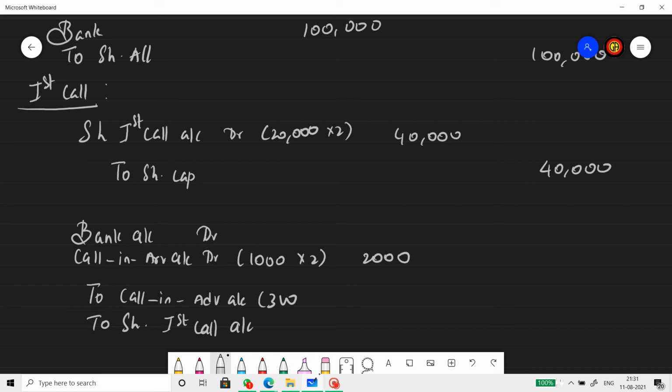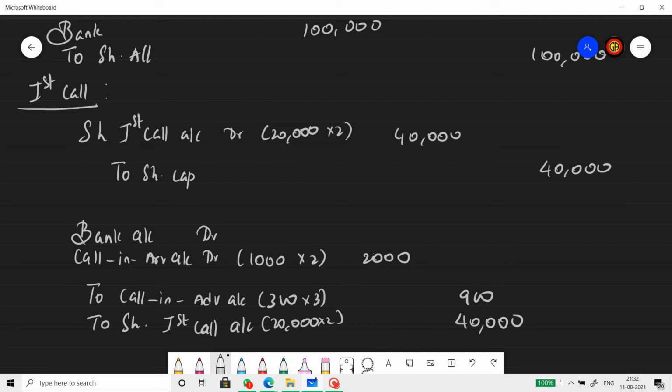This particular shareholder has paid second and final call money along with the first call. First call is 2 rupees. The remaining is 3 rupees. So he paid 3 in advance per share. So 900 rupees advance. What I am supposed to receive at first call is 20,000 into 2. So I am supposed to receive 40,000. I already received 900. That is actually the next call amount.